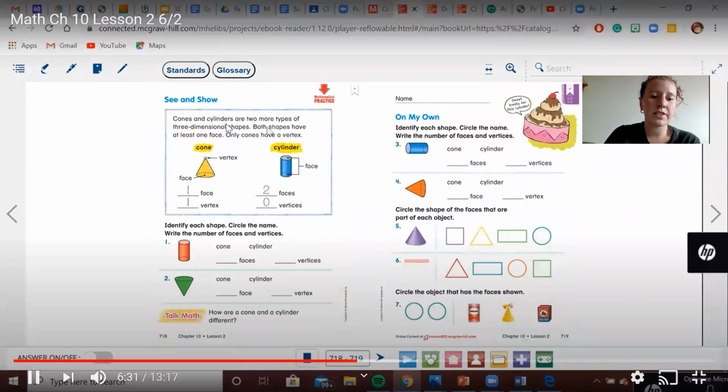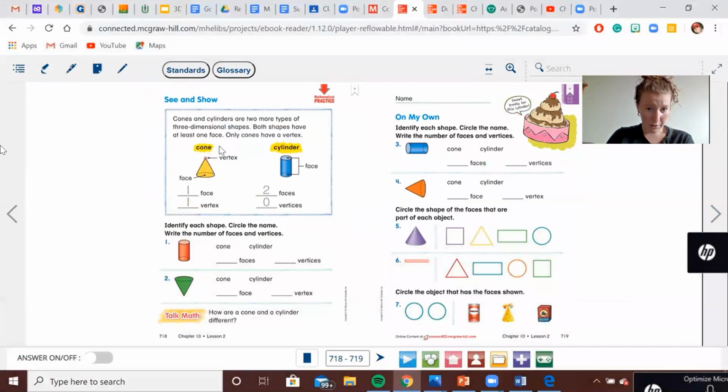All right, cones and cylinders are 2 more types of 3-dimensional shapes. Both have at least 1 face. Only cones have a vertex. So you can see the cylinder has 2 faces, 0 vertices. The cone has 1 face and 1 vertex. So you're going to go ahead and do that for each of these. We're going to circle the name of the shape and write the number of faces and vertices here.